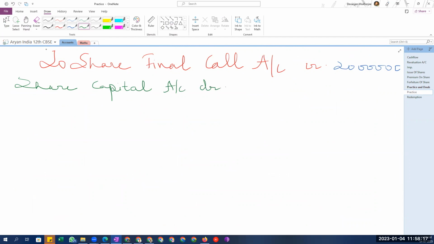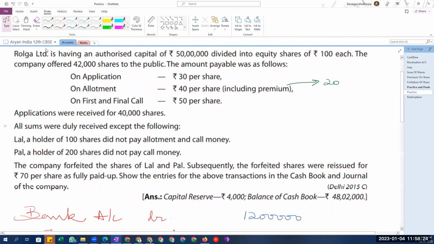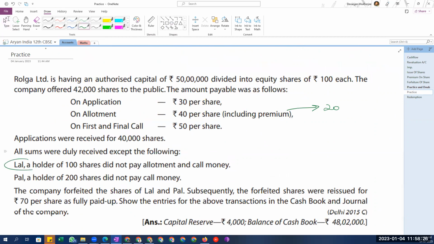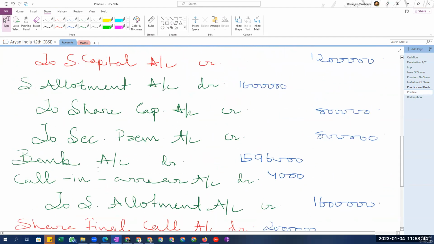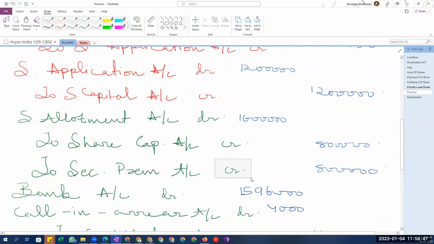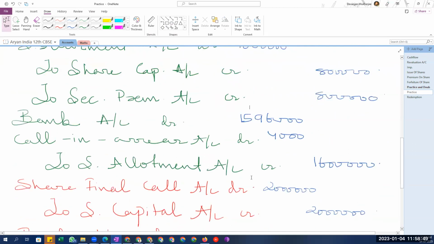Repeat the part about securities premium once more. In this question, Mr. Lal has not paid allotment money, which includes the premium money. So for Mr. Lal, we have to debit securities premium reserve, because that due is not getting cleared. So we will remove that amount which we had credited here as securities premium, which Mr. Lal did not pay.